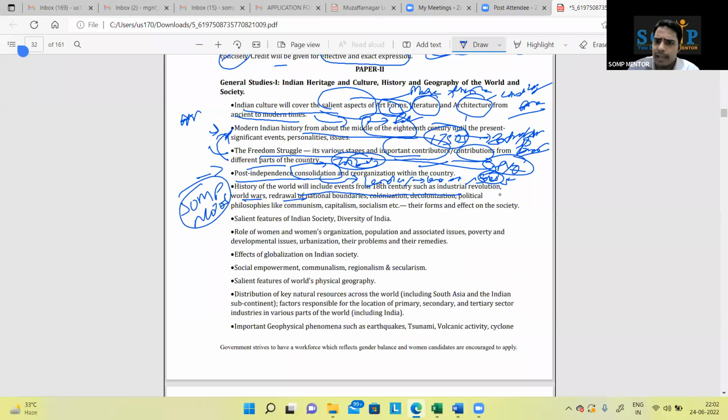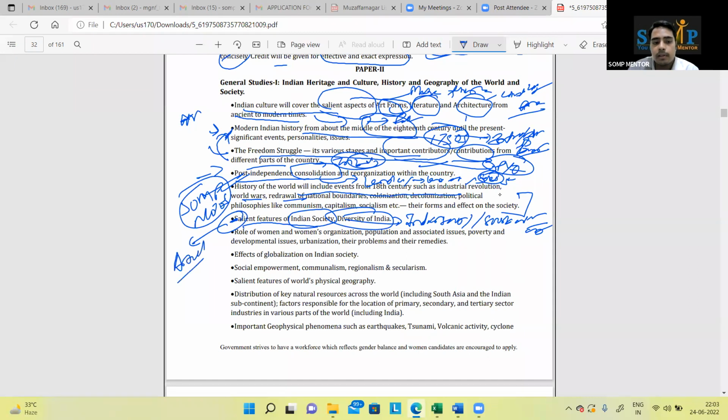I will not go deeper. As I said, here you will be relying on SOMP notes only. We have very good short and nice notes. Salient features of Indian society, diversity of India. Those who have done only two books, Indian society and social development and change, only two NCERTs that you have to do.